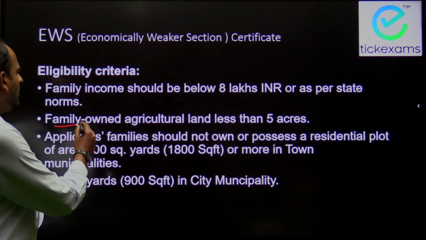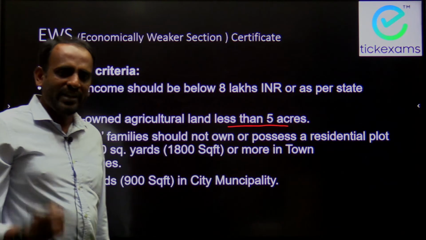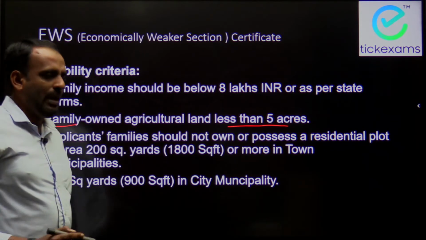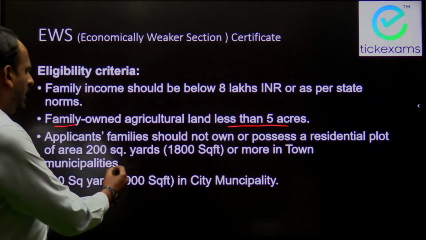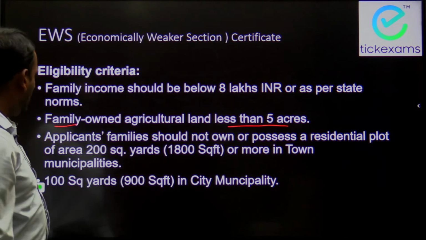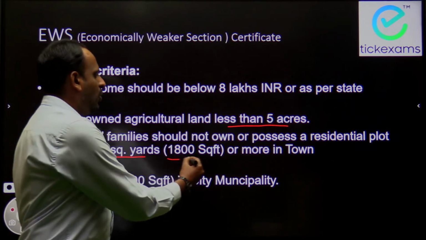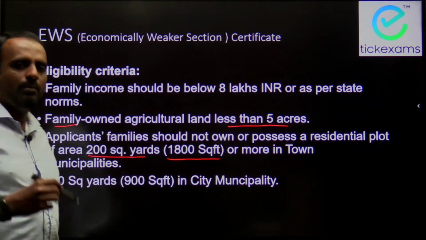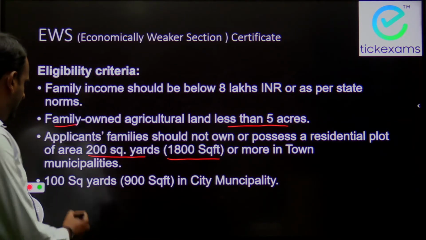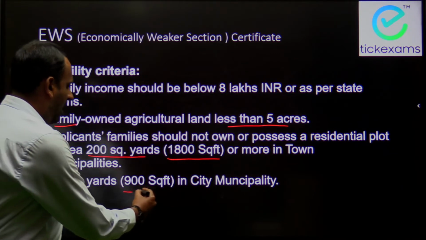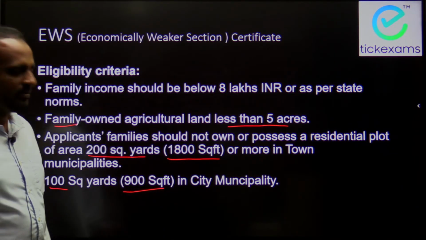Next, the family owned agriculture land should be less than 5 acres, which means the family should not have agriculture land more than 5 acres. Now, the applicant family should not possess a residential plot of 200 square yards or 1800 square feet or more in town municipalities. And they should not have 100 square yards or 900 square feet in city municipalities.